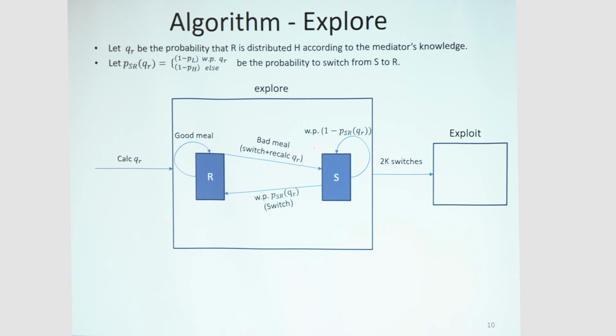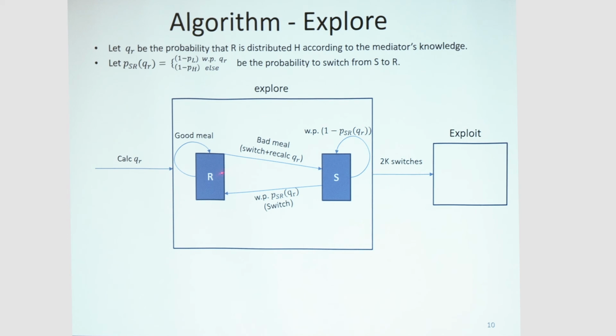So the time it will take will be 1 divided by 1 minus PH. Does everybody understand? And if it's distributed L, it will take an expected time of 1 divided by 1 minus PL.